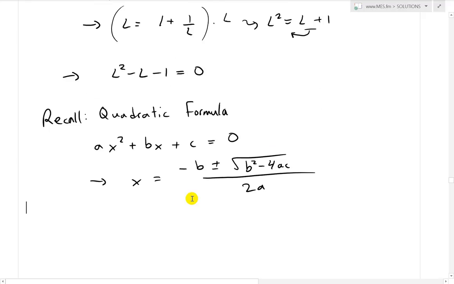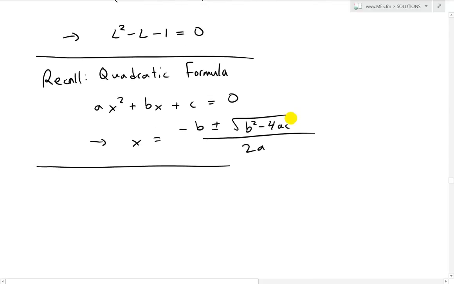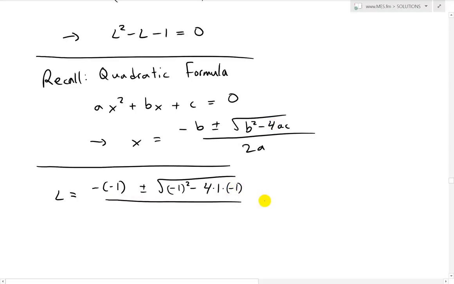So now what we could do is recall the quadratic formula again, just copy and paste it from the one I've written above. So L is going to equal, where now B is negative 1, so we have a negative of a negative 1, plus or minus the square root of negative 1 squared, minus 4 times A, which is 1, times C, which is negative 1, all divided by 2 times A, which is 1.